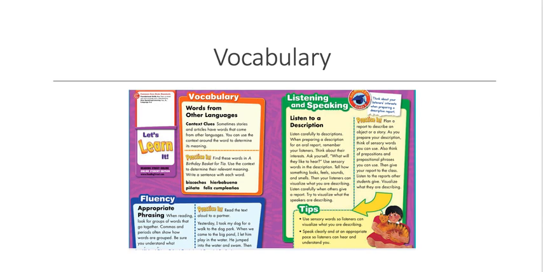You can use the context around the word to determine its meaning. Practice it. Find these words in A Birthday Cake for Tia. Use the context to determine their relevant meaning. Write a sentence with each word. So you see a lot of words from different languages.